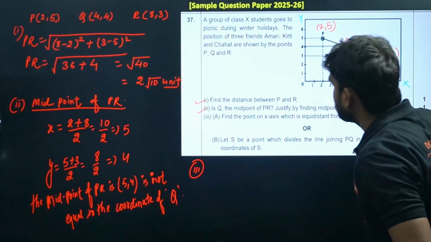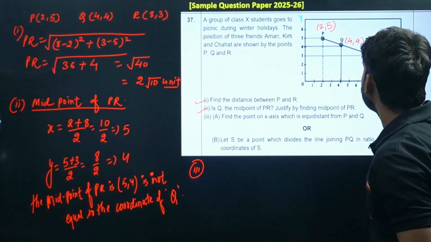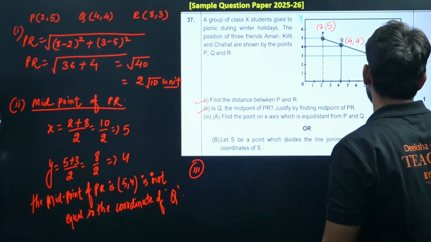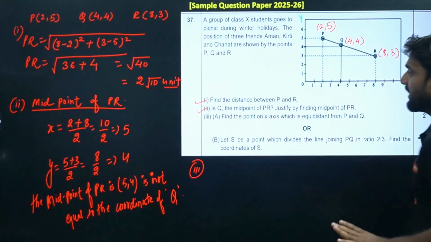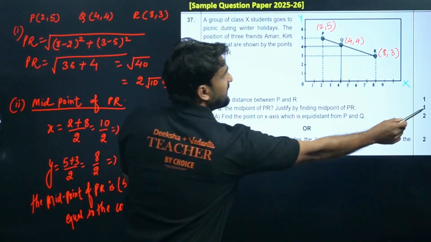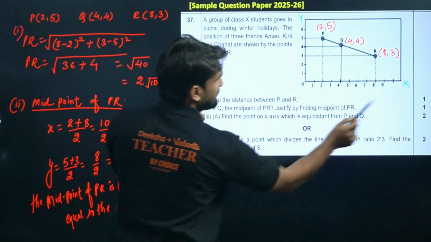Third question is here. Find the point on x-axis which is equidistant from P and Q. Wow. And this third question carries 2 marks. Guys, the first question carries 1 mark, and the second question is also 1 mark.